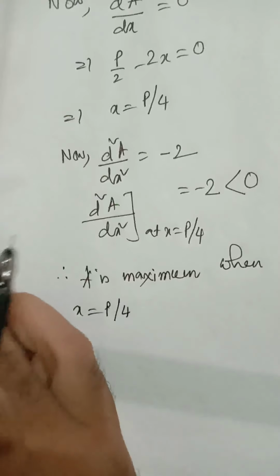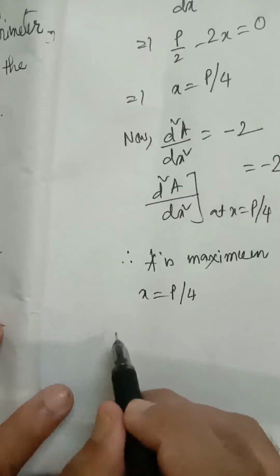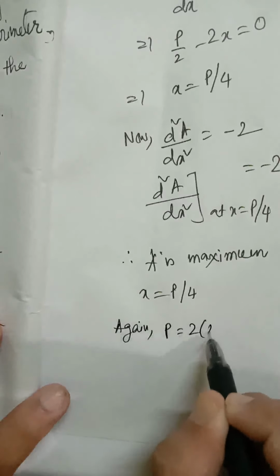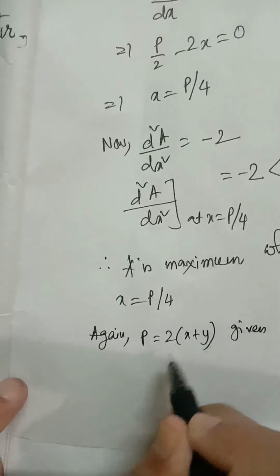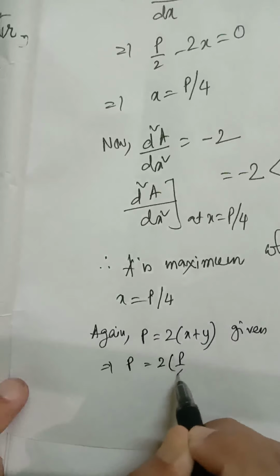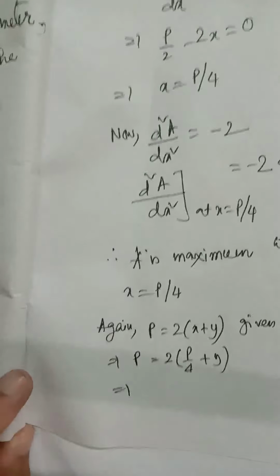And again from the relation P equal to 2 into (x plus y), if we put x equal to P by 4, we get P equal to 2 into (P by 4 plus y). So y will be equal to